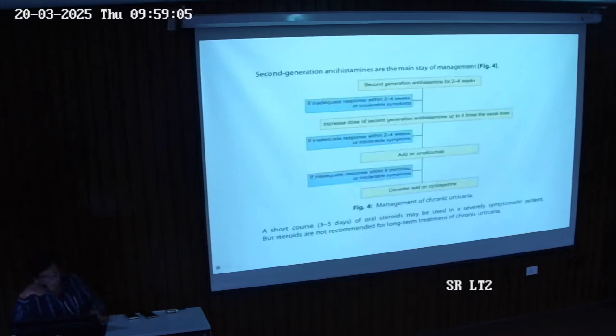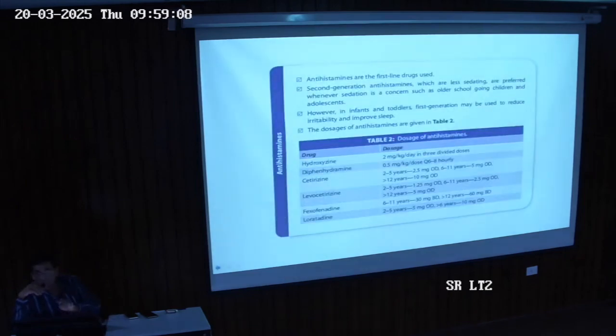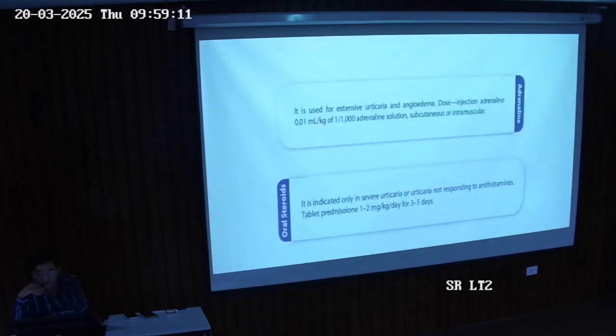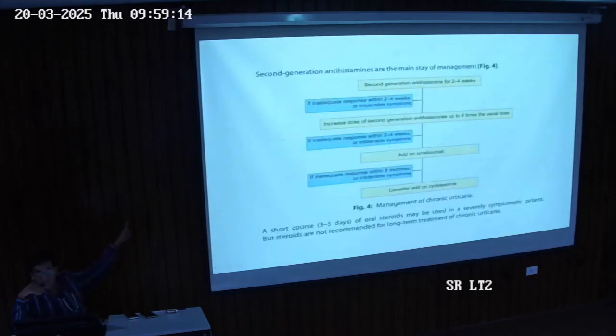What we have discussed here are the standard doses according to per kg. But what we are suggesting is up to 4 times the normal dose. So start with the standard dose of the second generation. After 2 to 4 weeks, if not responding, multiply your dose by 4. Give them 4 times your standard dose. Again call them after 2 to 4 weeks; if well, slowly taper down, step down. If not responding, add biologics, such as omalizumab. If still not responding, consider cyclosporin and other immunosuppressants. For symptoms, we can use steroids as we have discussed, or for symptoms such as rhinoconjunctivitis.